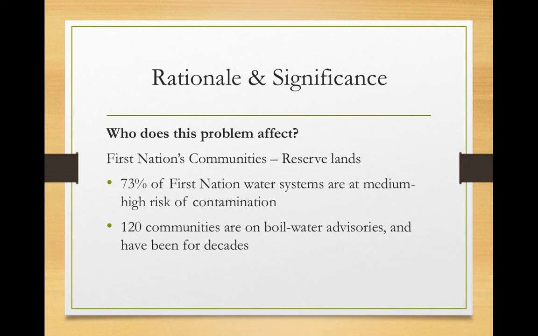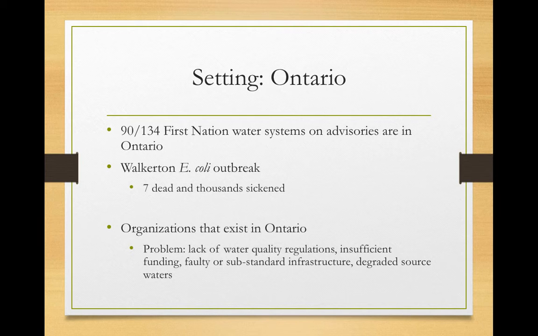What is the rationale and significance of our issue? In Canada, this issue affects First Nation communities, especially on reserve lands. 73% of First Nation water systems are at medium to high risk of water contamination. 120 communities are on boil water advisories in Canada, and they have been for decades. We decided to take a further look into Ontario. 90 out of the 134 First Nation water systems on advisories are in Ontario.